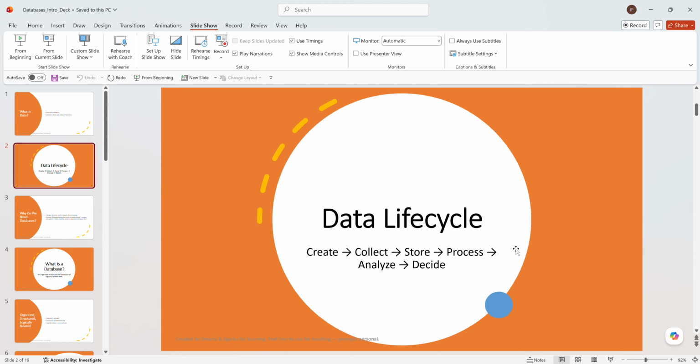So this is the data where we collected it, stored it, and then used it in a meaningful way to make a decision, whether it's a business decision or a health decision. So this is about the data life cycle.